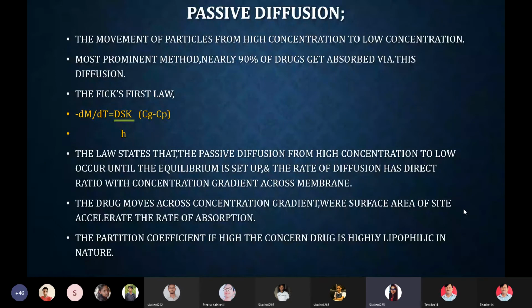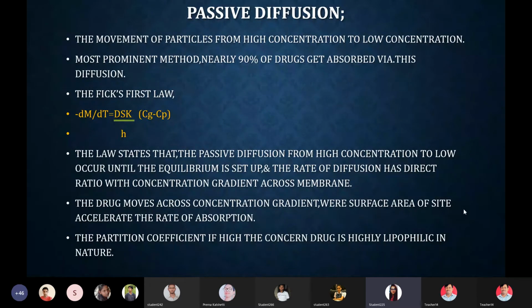Here, minus dM by dt is the amount of drug diffusing per unit time. Capital D in DSK is the diffusion coefficient of the drug that you are going to administer. S is the membrane surface area.